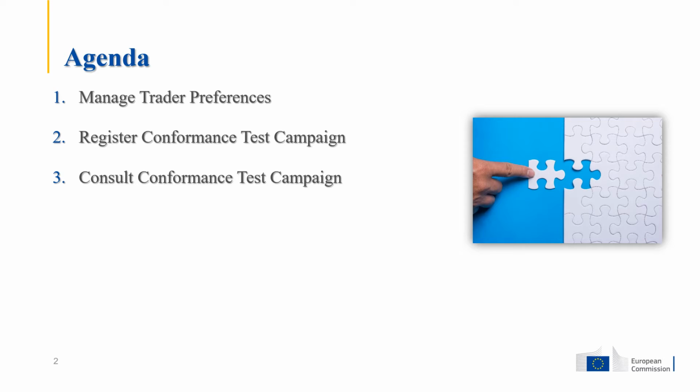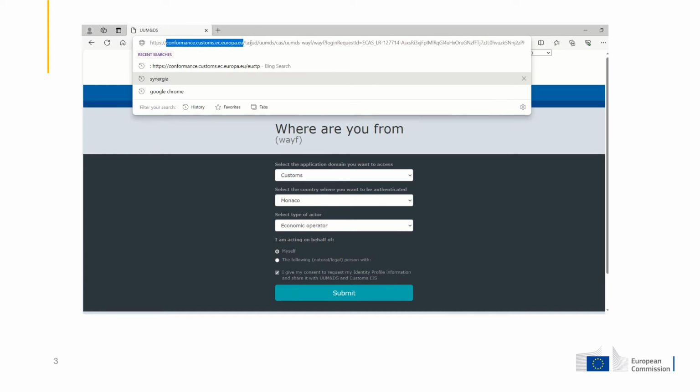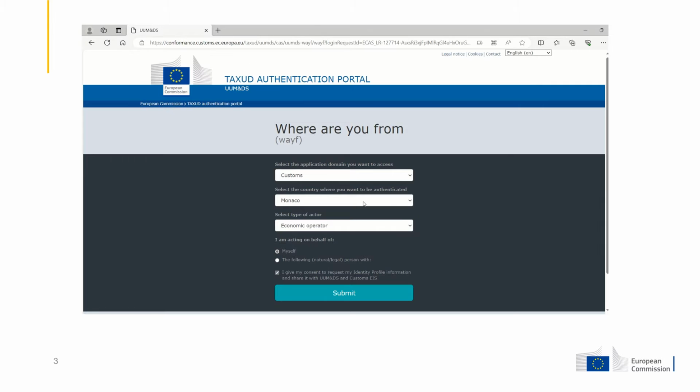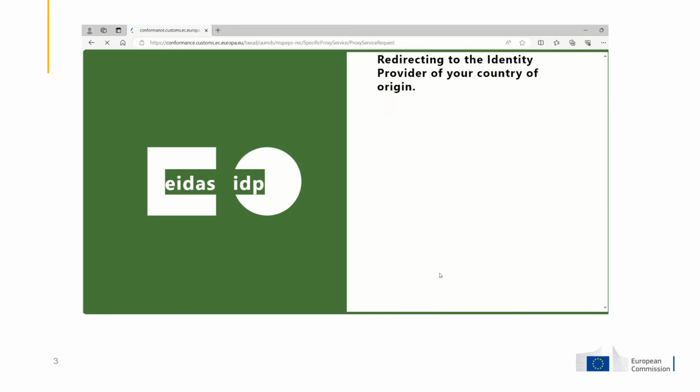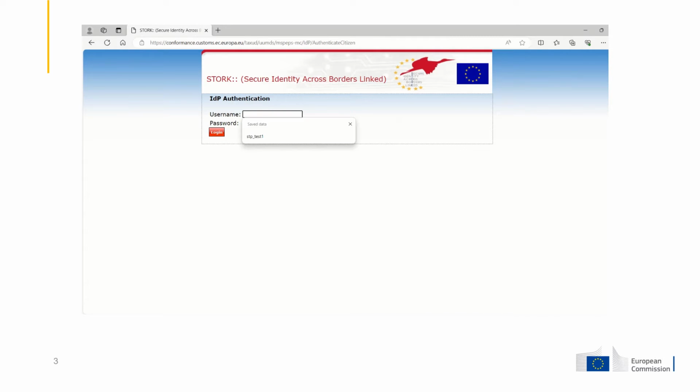In order to set up its self-conformance test campaign, the economic operator's configuration needs to be done first using the Manage Trader Preference section. We will now see a live demonstration on how a user can access STI/STP via UEMDS. This is the URL that you will need to use. Then you will need to choose the country and the type of actor. You will press Submit. You will be redirected to the page where you will need to use your credentials.